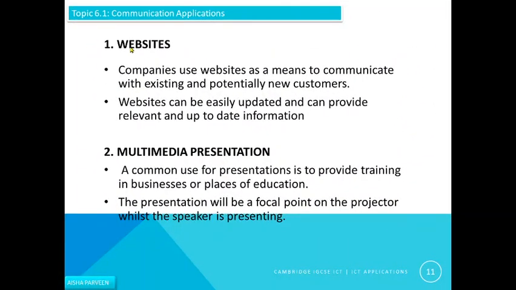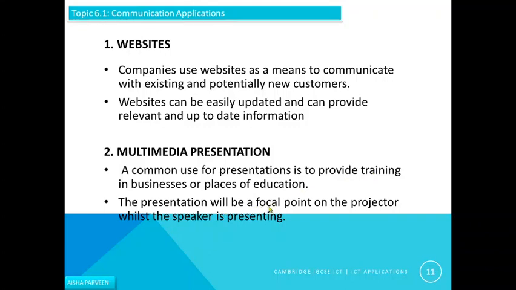First way of communicating is websites. Companies use websites as a means to communicate with existing and potentially new customers. Websites can be easily updated and can provide relevant and up-to-date information. Second way of communication is multimedia presentation. A common use for presentations is to provide training in a business or places of education.